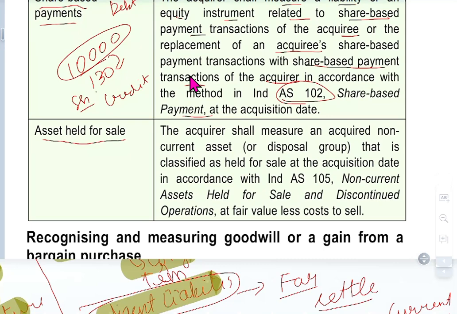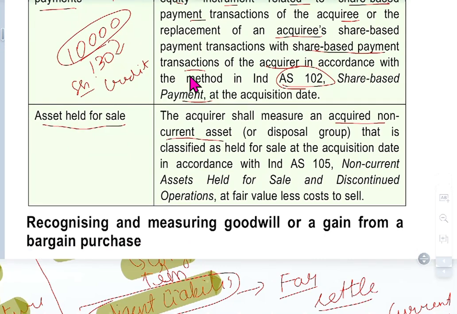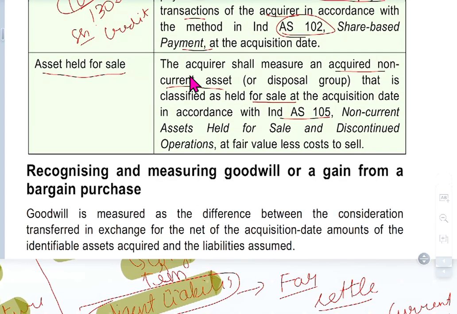Assets held for sale. An acquirer shall measure an acquired non-current asset or disposal group that is classified as held for sale at the acquisition date in accordance with Ind AS 105, Non-current Assets Held for Sale and Discontinued Operations, at fair value less cost to sell. Sometimes the company they are taking over may have to sell some asset on the day of acquisition. They know that, but they should inform us how much it will cost to sell this asset.